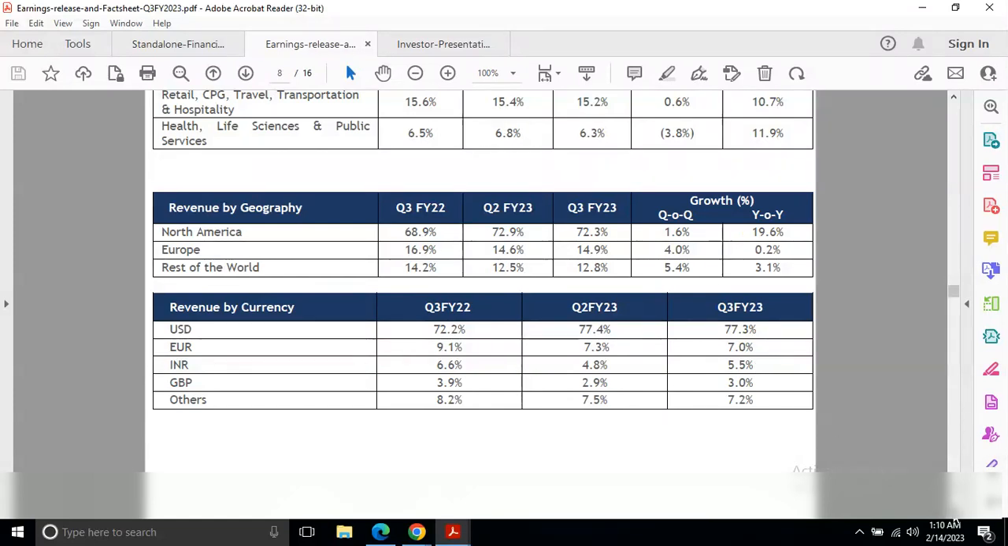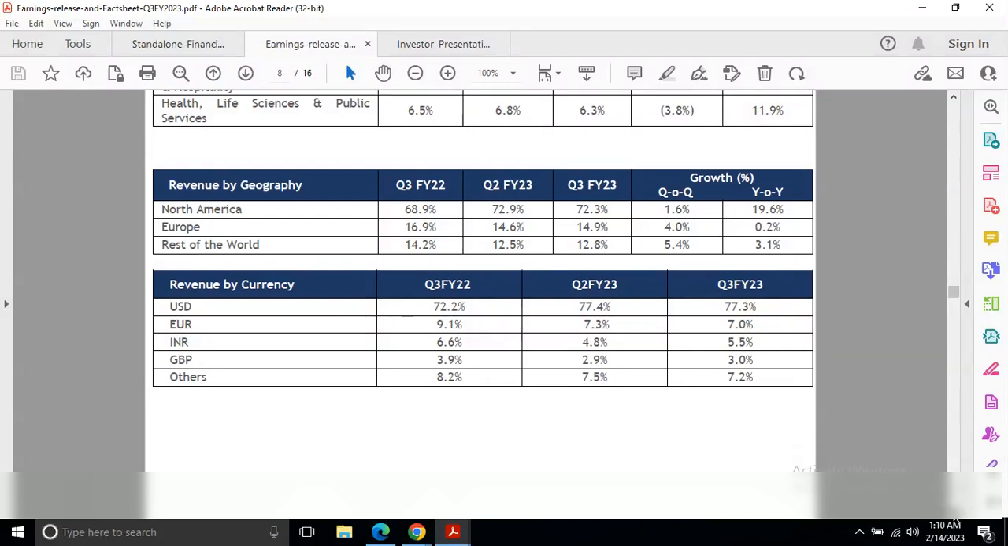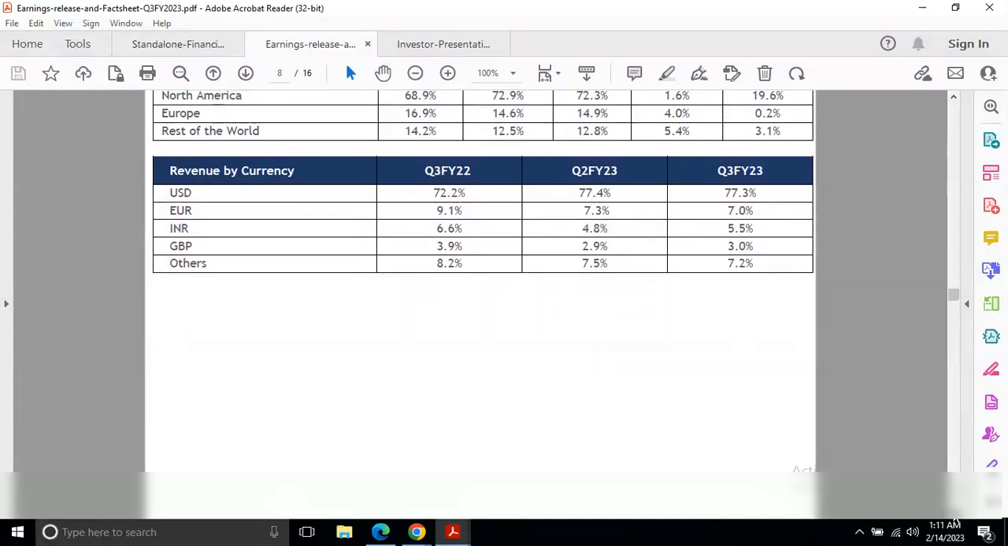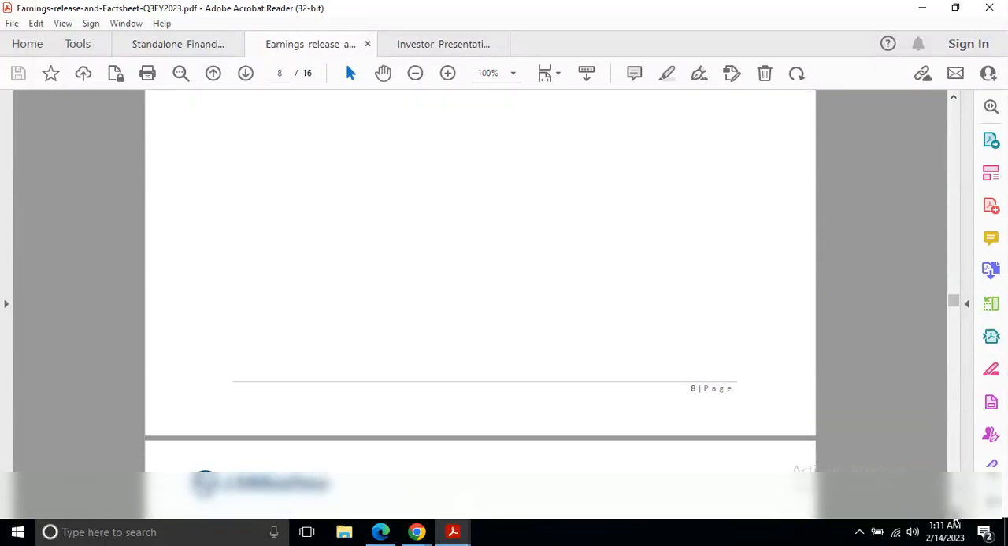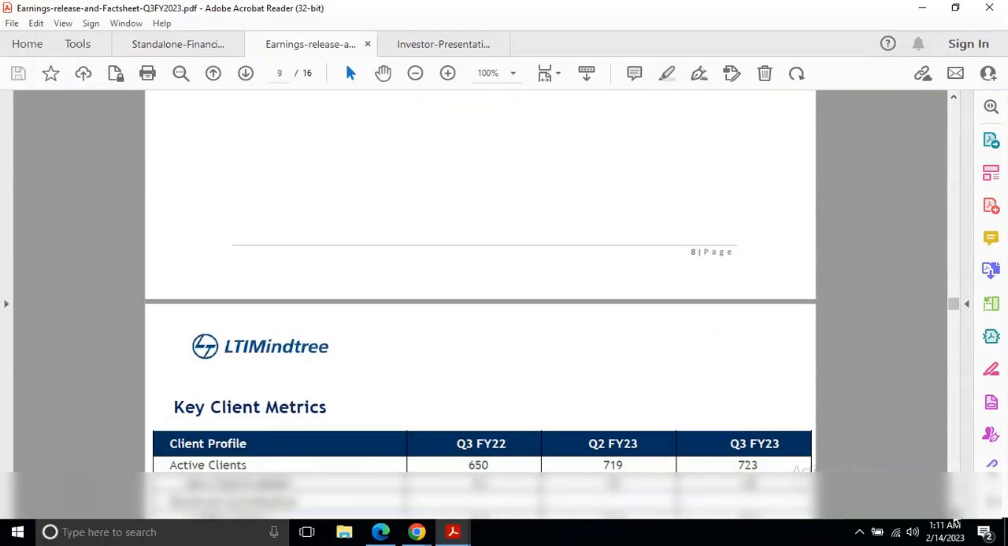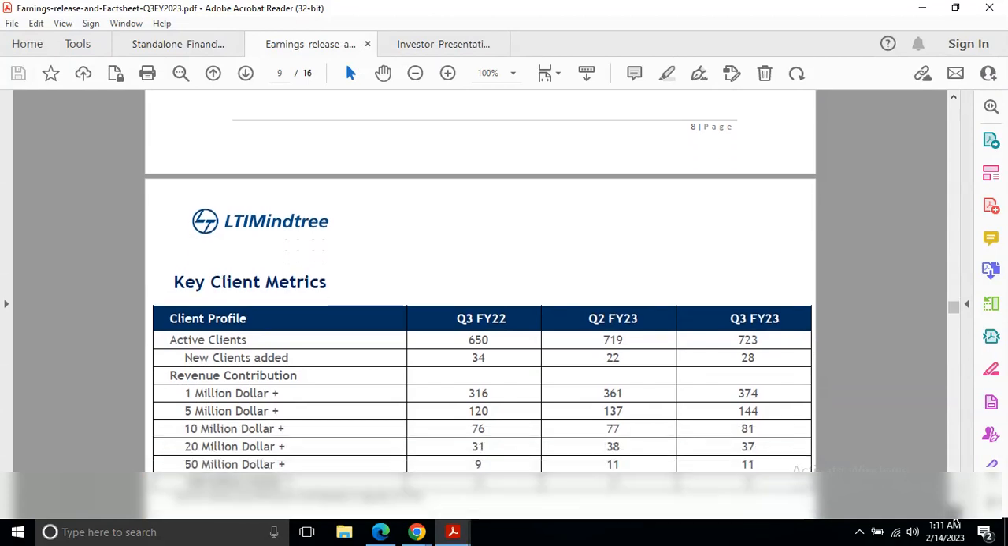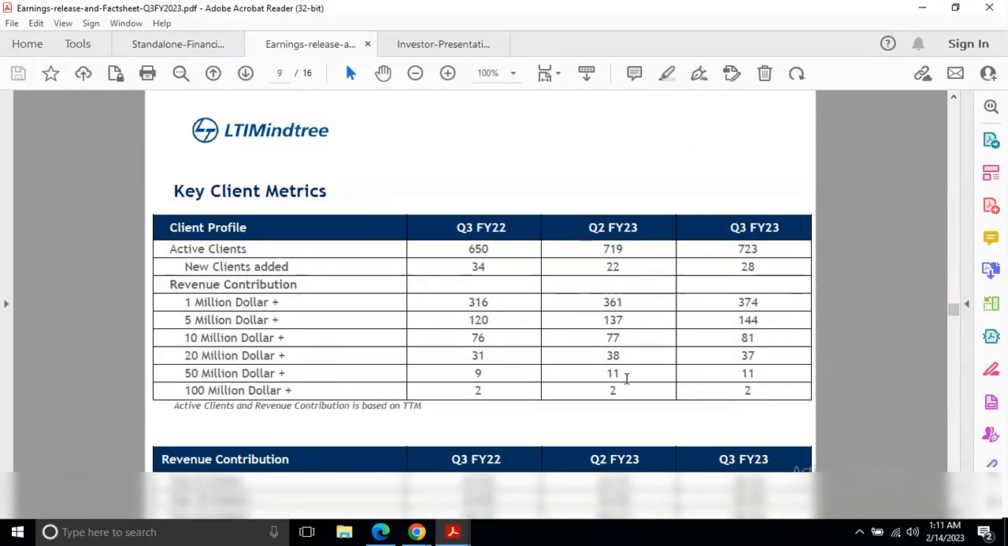So there is a decline in INR as well, and in GBP as well, and others as well. So the increment is in USD and the rest declined. Now we will see the key client metrics, like how many clients the company has and what their size is.